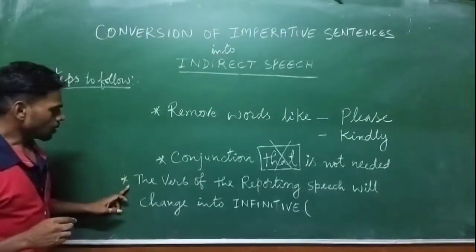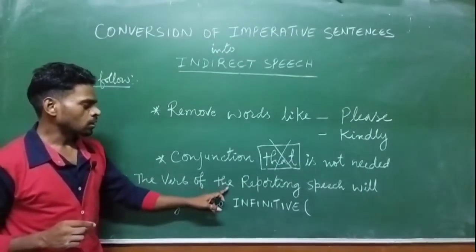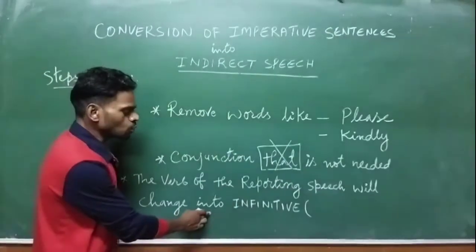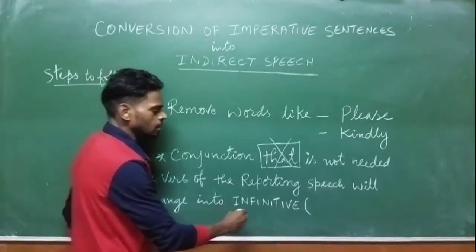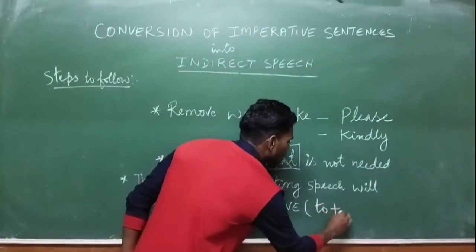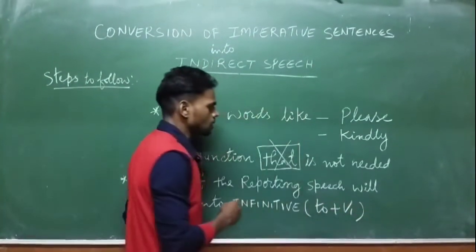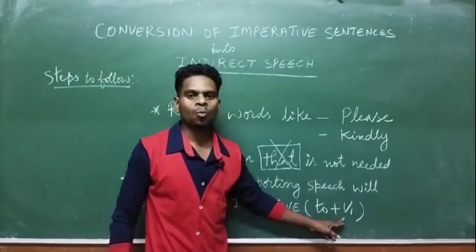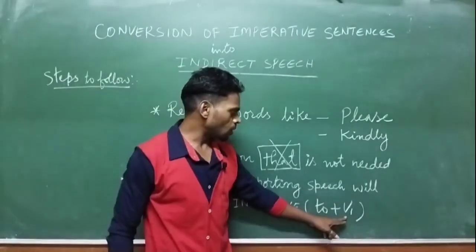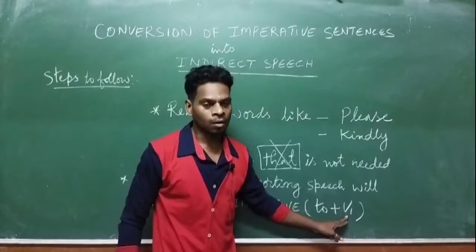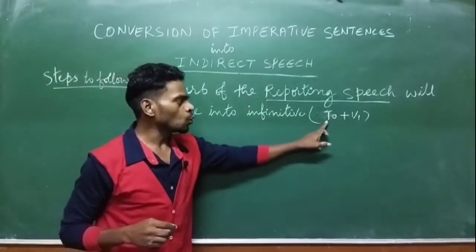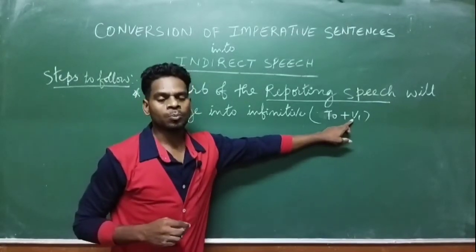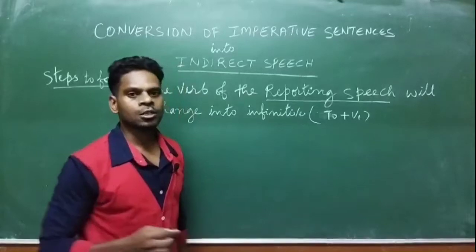The next, the verb of the reporting speech will change into infinitive. That is to plus V1. V1 here means the base form of the verb or the first form of the verb. Infinitive means to plus V1. That means to plus the first form of the verb or the base form of the verb.